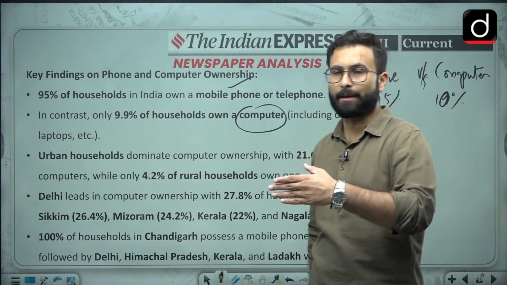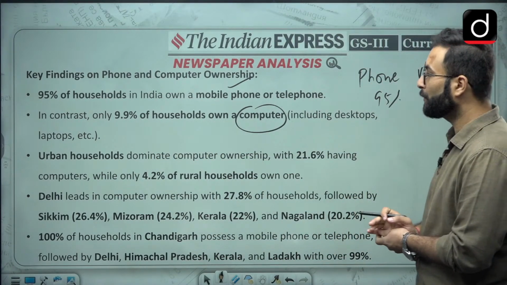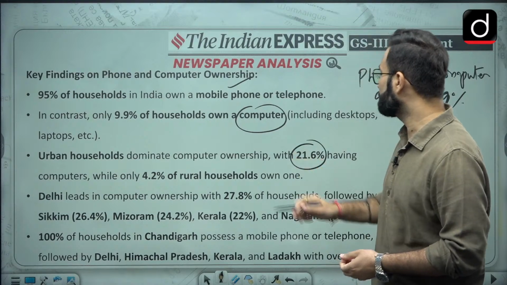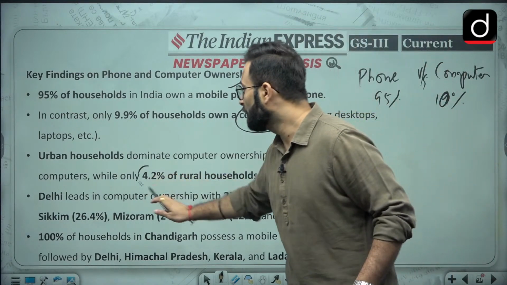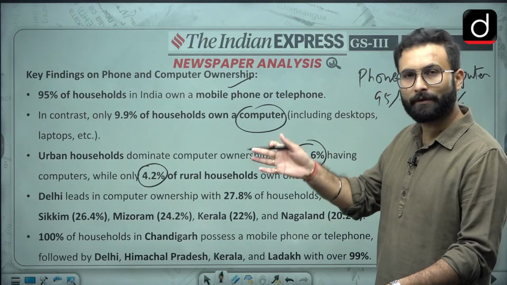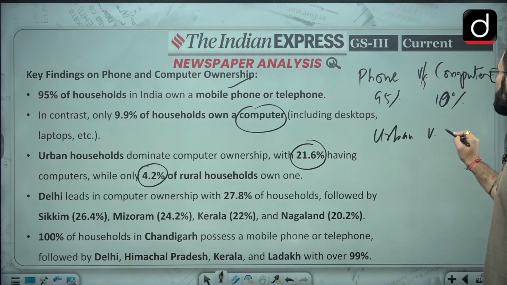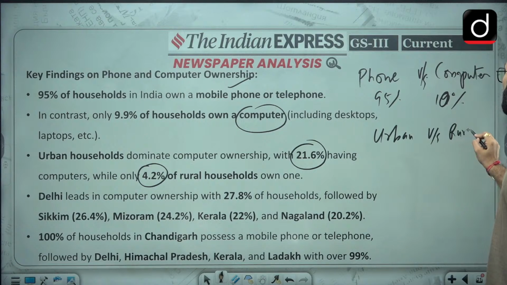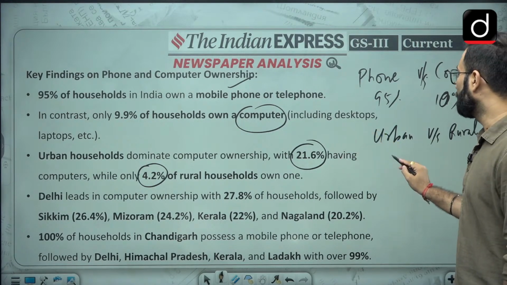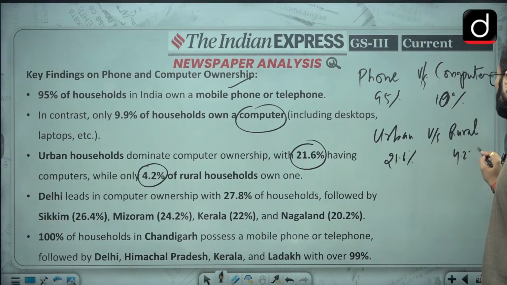So you can see the gap over here. Second, urban households dominate computer ownership with 21.6% and rural households have 4.2%, okay. So that urban versus rural divide is visible in the ownership of computers, that is 21.6% versus nearly 4.2%, okay.